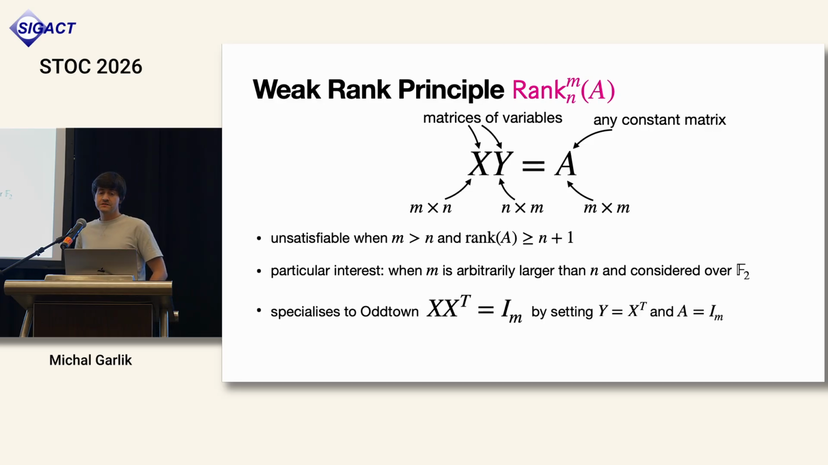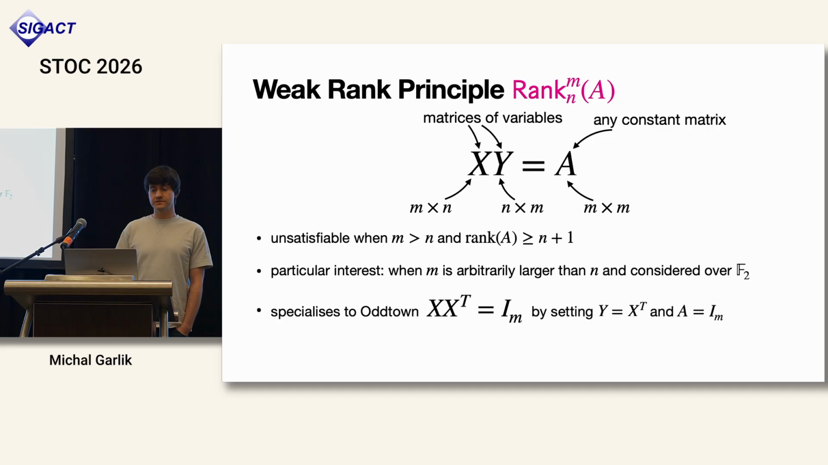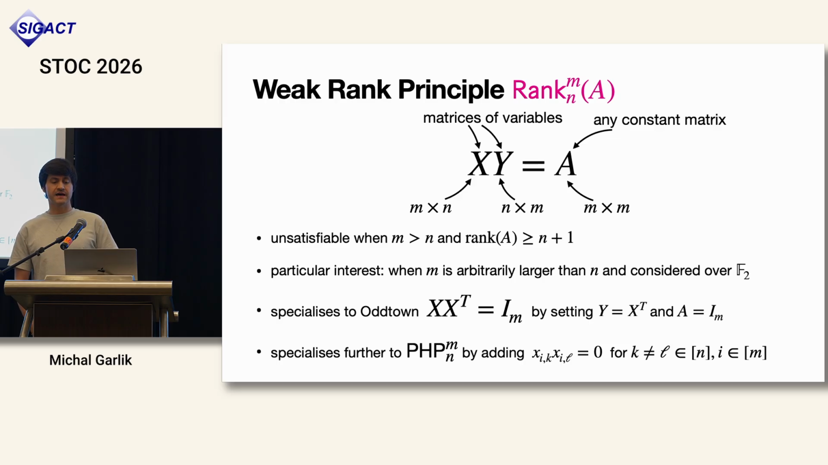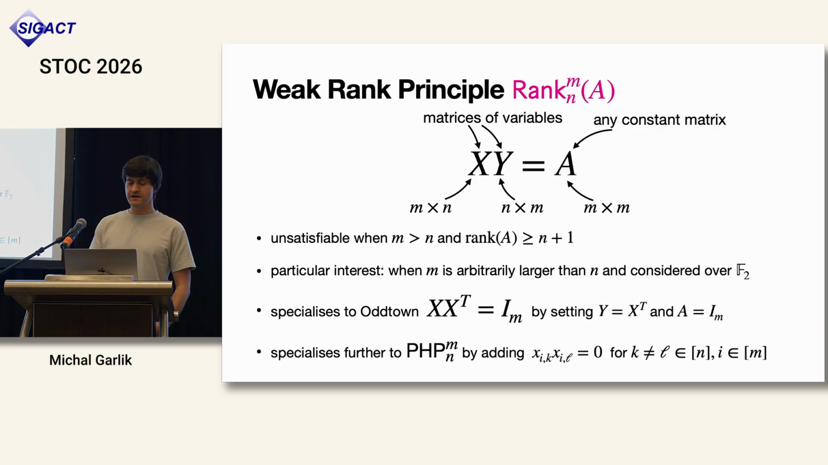Notice that this is quite a general algebraic expression. It generalizes the odd-town theorem. So odd-town is X times X transpose equals the identity matrix. We obtain it by specializing, by substituting the matrix X transpose for Y and the identity matrix for the matrix A. It further specializes if we add axioms imposing that there is at most one 1 in every row of the matrix X. So these axioms look like this: x_ik times x_il equals 0.